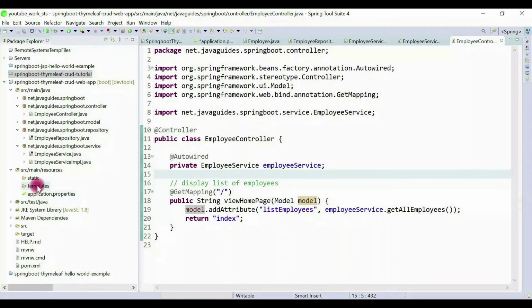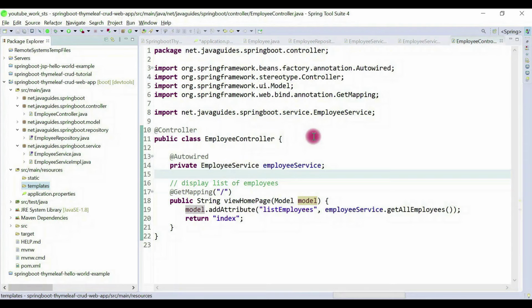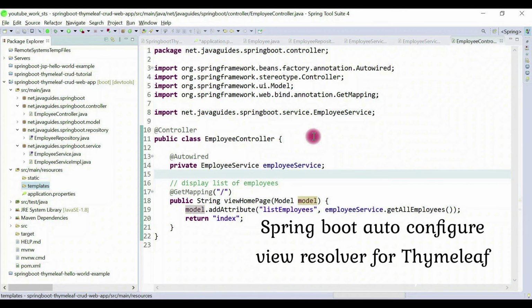So look at here, this is the templates folder under the resources directory, and we need to create all Thymeleaf templates under the templates folder, because Spring MVC needs a view resolver in order to resolve the views. Whenever Spring Boot finds a Thymeleaf starter dependency on the classpath, it will automatically configure a view resolver for the Thymeleaf template engine.